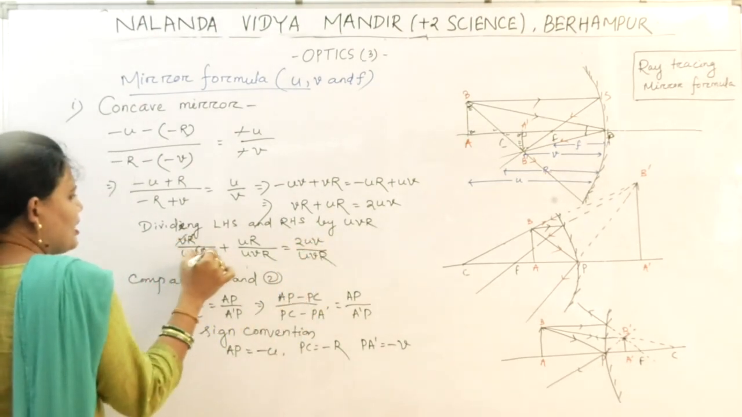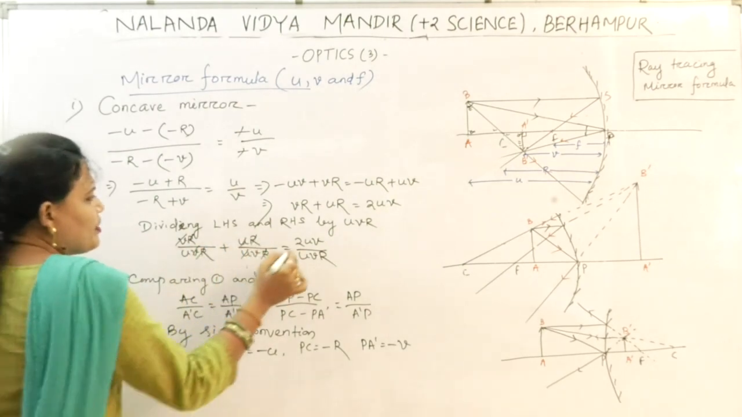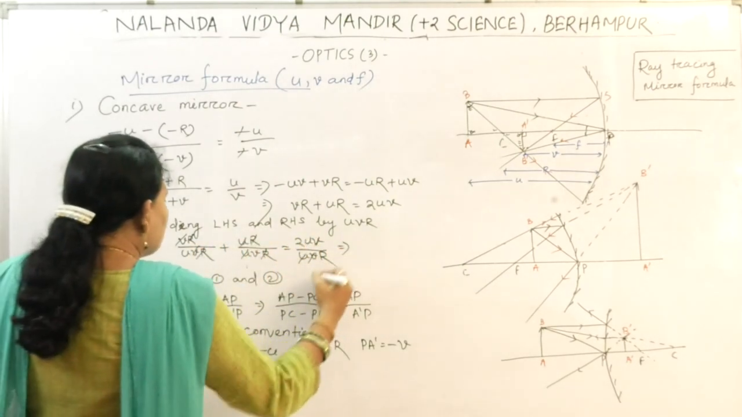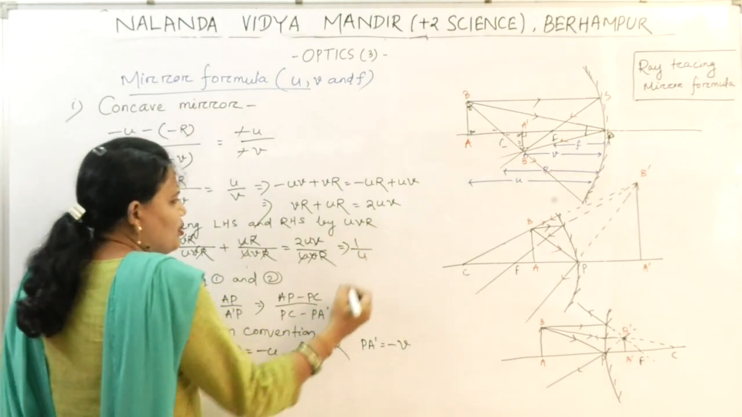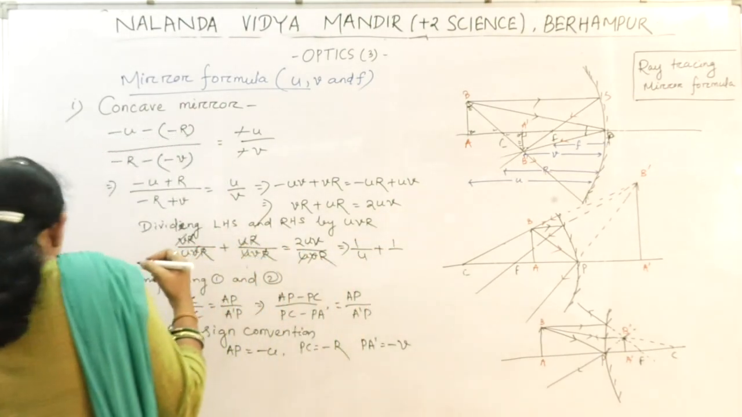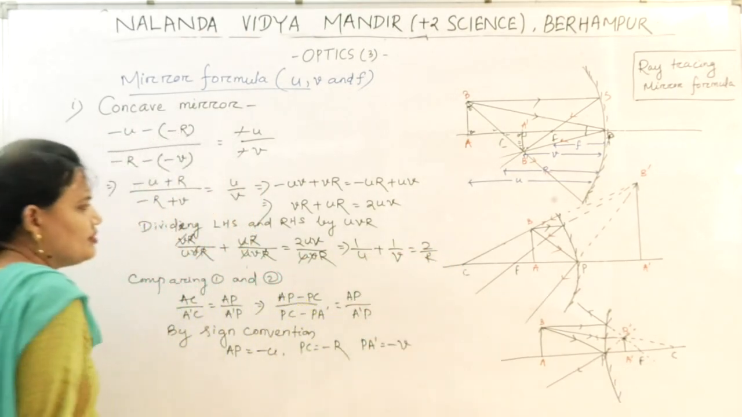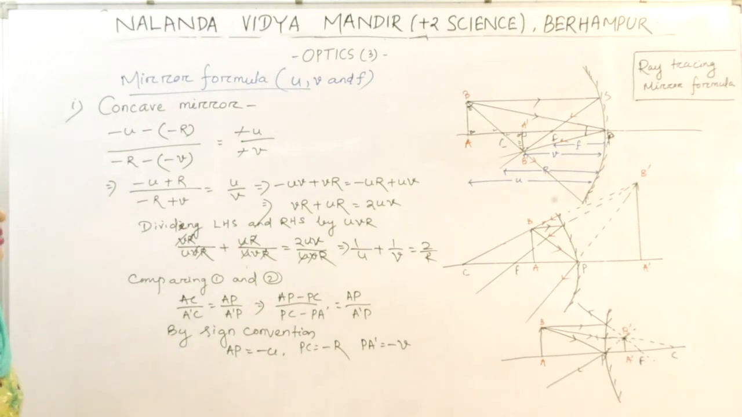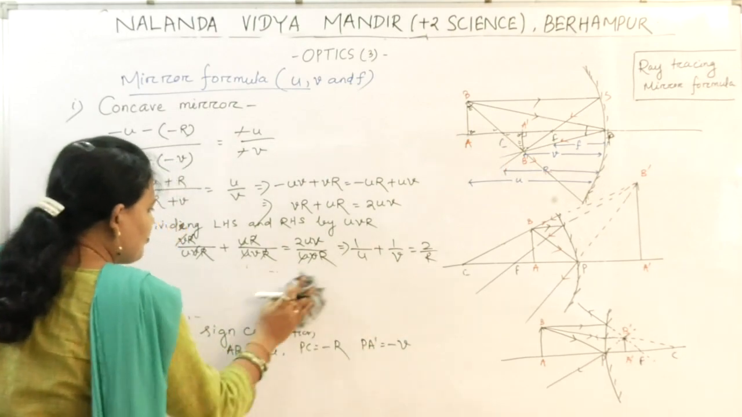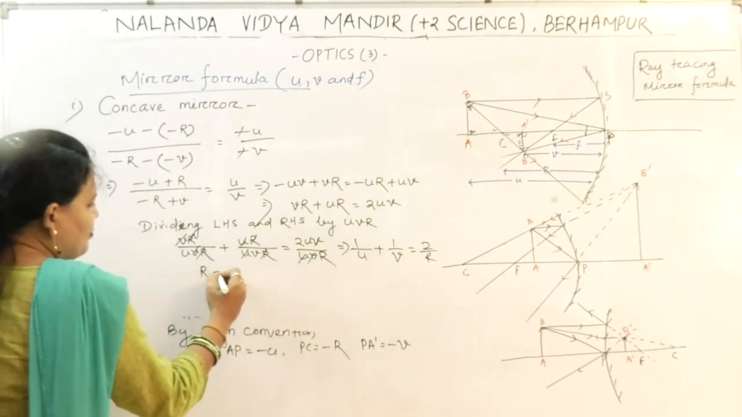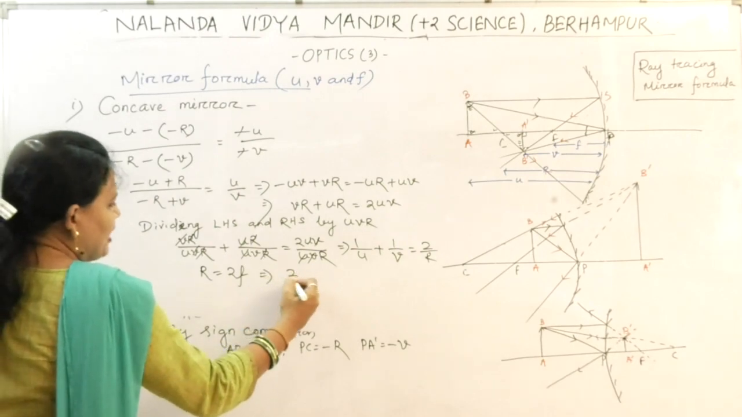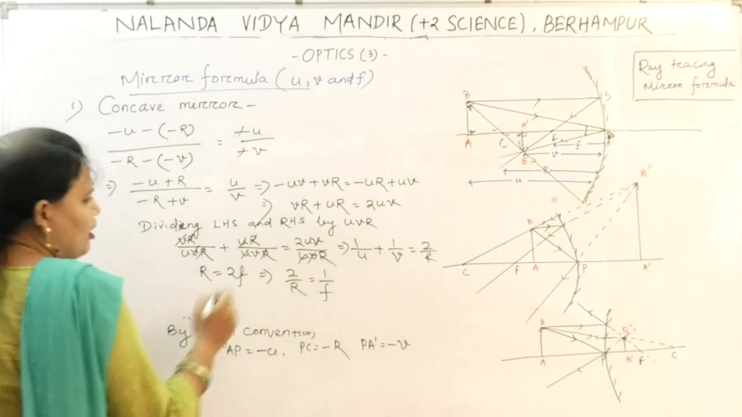Okay. So VR cancel, UR cancel, UV cancel. So what we get? 1 by U plus 1 by V equal to 2 by R. Okay. So 1 by U plus 1 by V equal to 2 by R. And we already know that the relation between the radius of curvature and the focal length is R equal to 2F. So 2 by R equal to 1 by F.